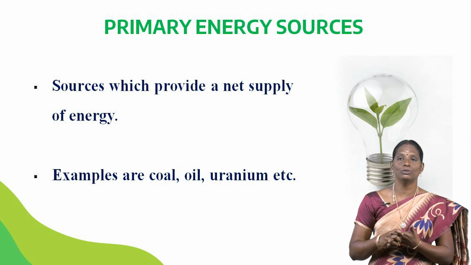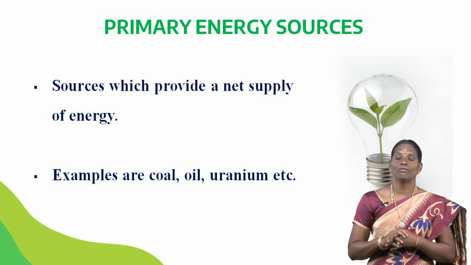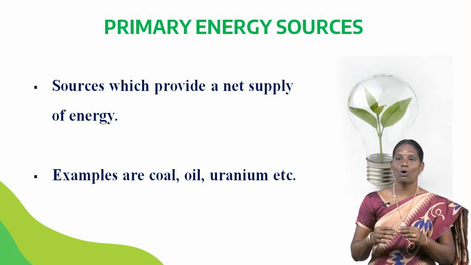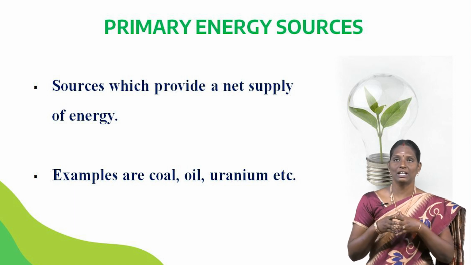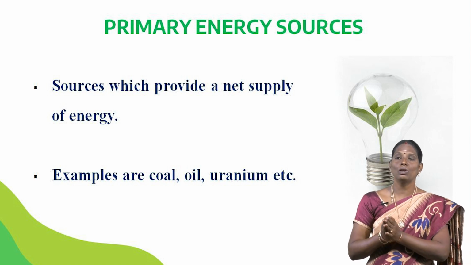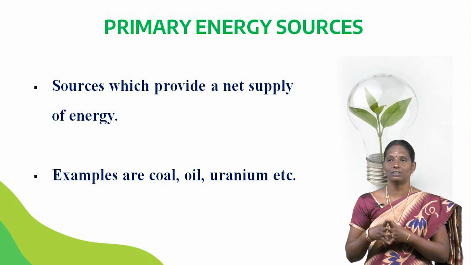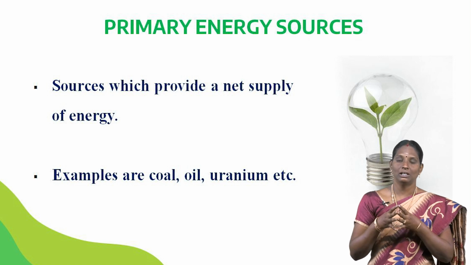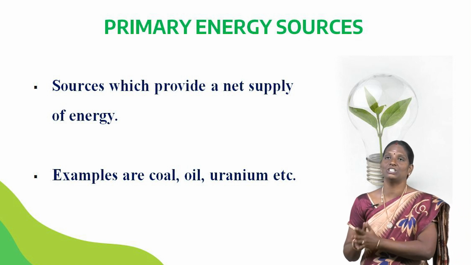For example, coal, natural gas, oil and nuclear energy come under primary energy sources. From the example we know that coal, natural gas and oil are becoming scarce in the world, so we have to use these primary fuels sparingly, as they exist in limited quantity.